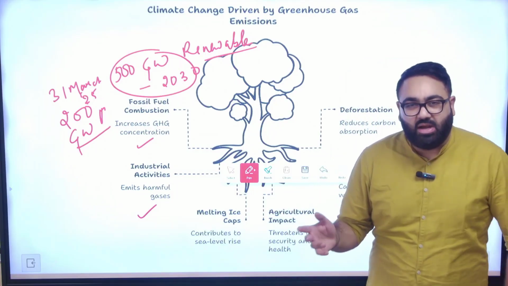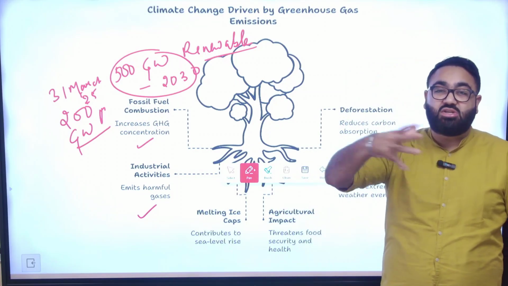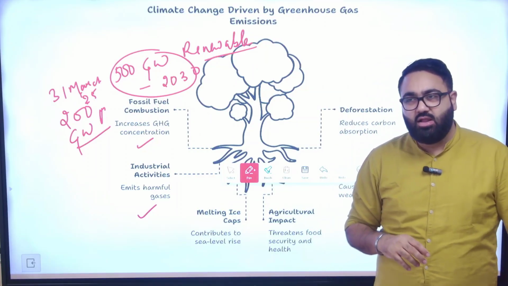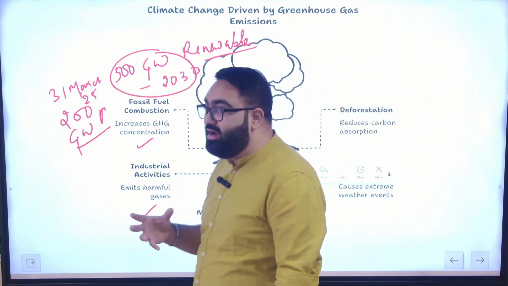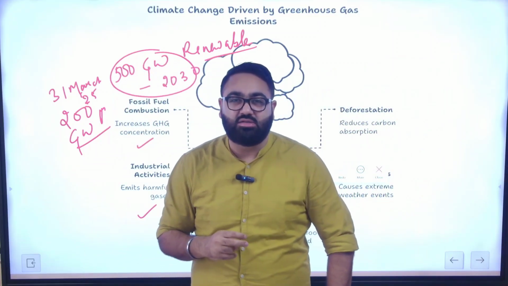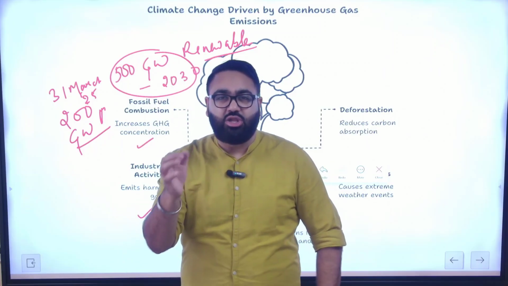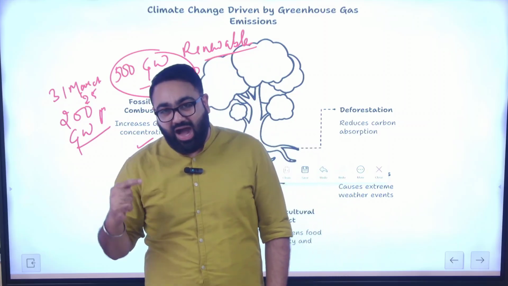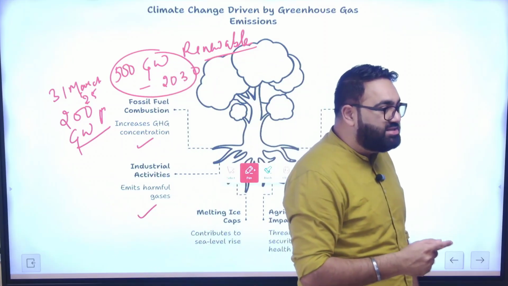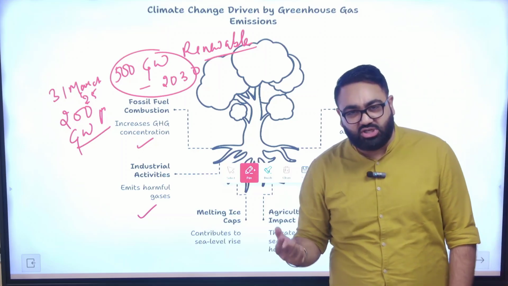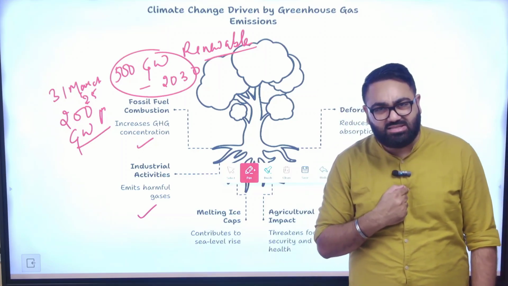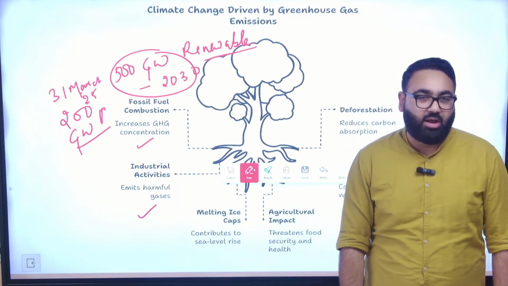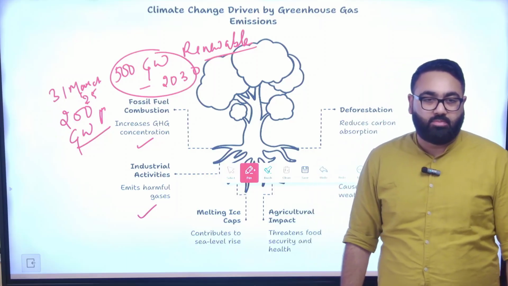India says, or developing countries say, that now it is our chance to grow. If you look at how global warming has started, it is because of what the developed countries have been doing for the last 200 years. You have become rich, you have become industrialized on the basis of what you have done. And now when it is our turn to grow, when it is our turn to have better production, to give better quality of life to our citizens, now you want us to stop agriculture or industrial production. No, that will not happen. So that also is a part of the problem.